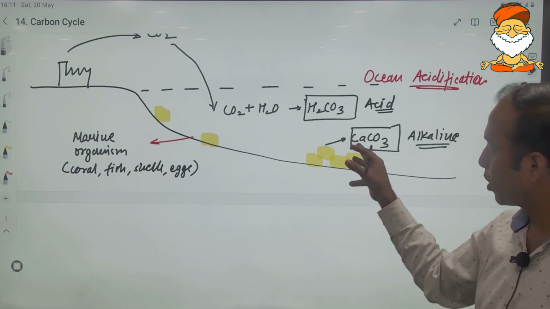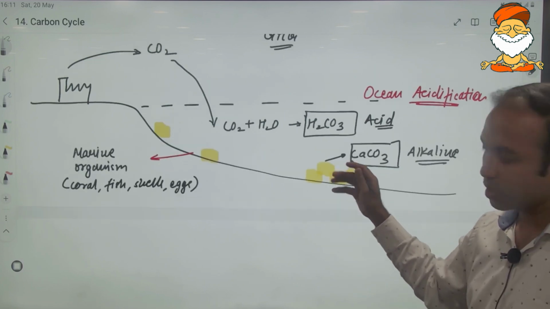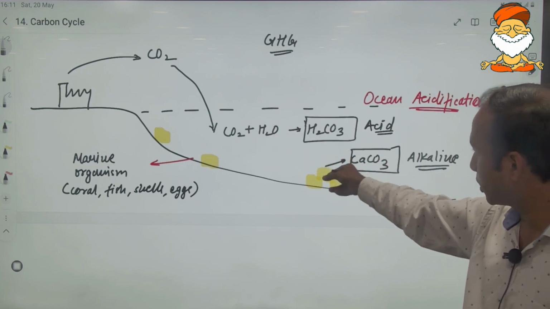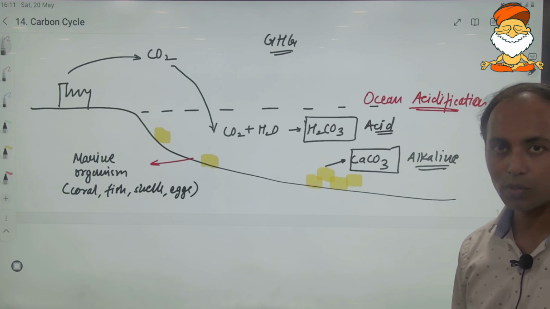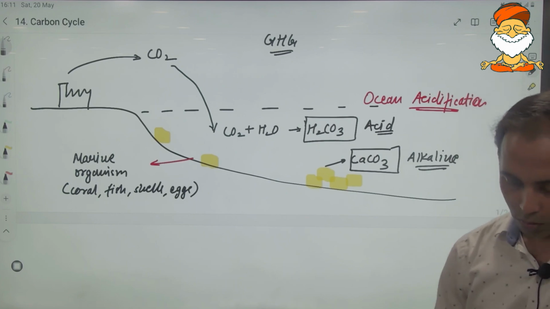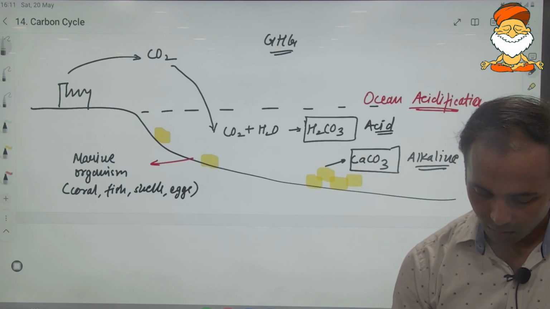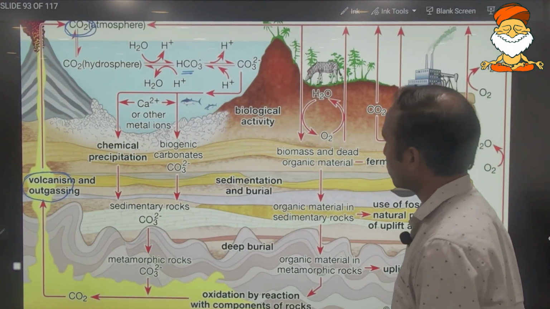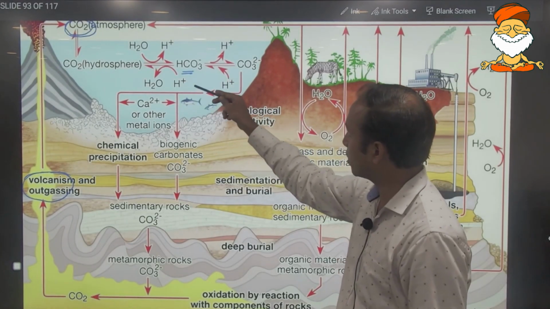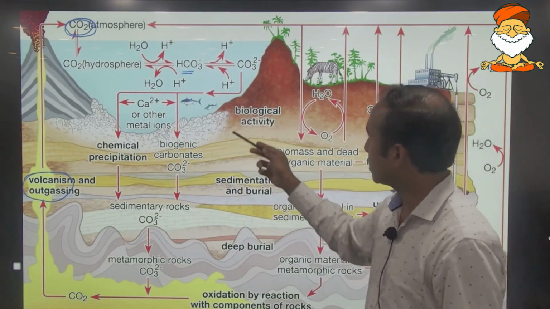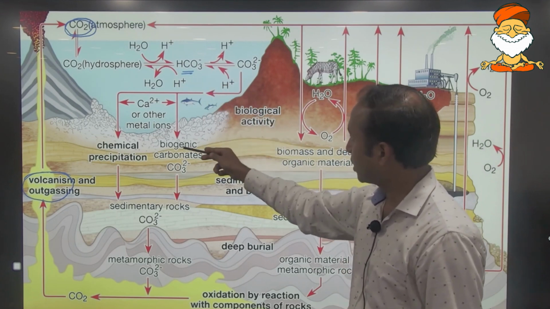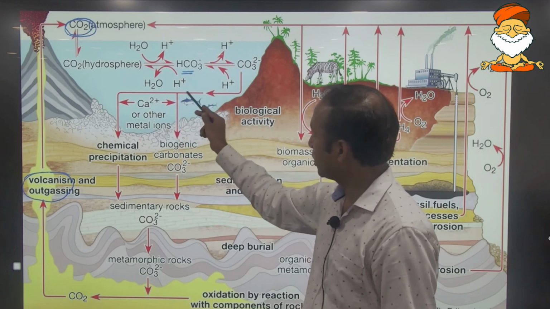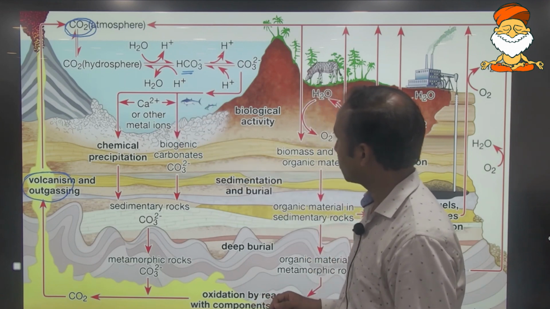I hope you got that anthropogenic excess of carbon dioxide in the atmosphere is not only harmful for the atmosphere, it is harmful for the marine organisms also. So it is important that we take into consideration that excess carbon dioxide should not be released. That is what is being explained over here. When excess carbon dioxide is released, this carbonic acid will be reacting with the oceans, and in the oceans it will lead to the dissolution of these calcium carbonates.